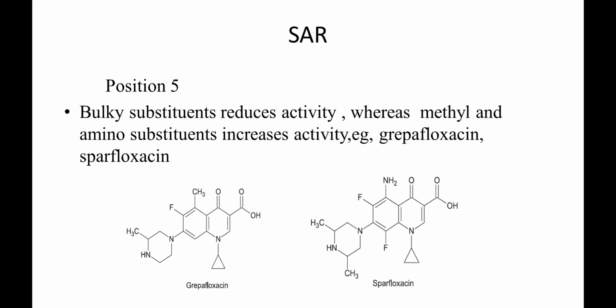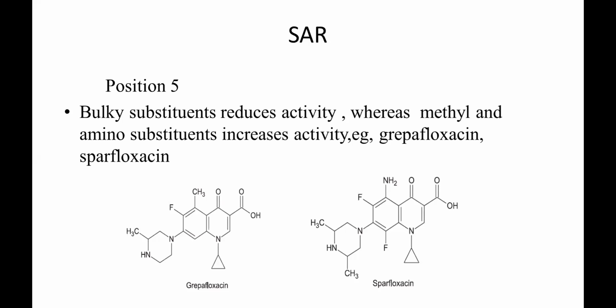Now let's go for the fifth position. Now as usual, the fourth position is necessary for the binding of your DNA gyrase, as I mentioned earlier. So bulky substituents reduce the activity. If you have some very long, big groups at the fifth position, the activity is reduced. It can be left unsubstituted or it should be substituted by small groups like methyl or amino groups. This increases the activity. Example, grepafloxacin and sparfloxacin.